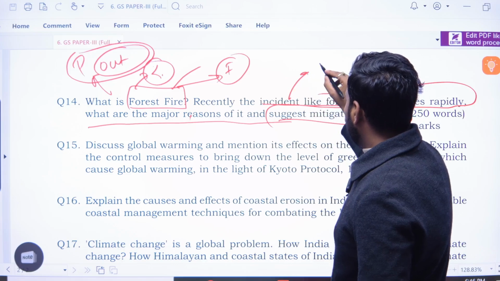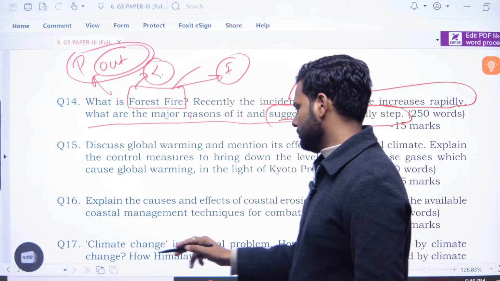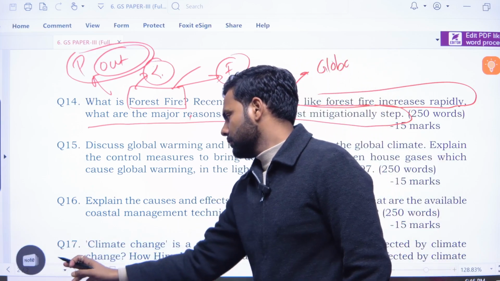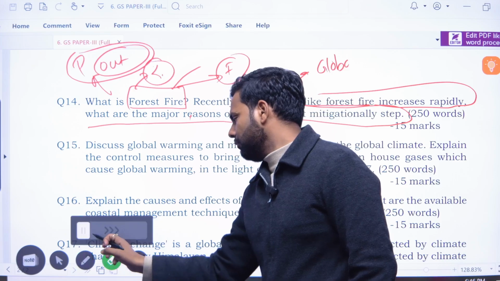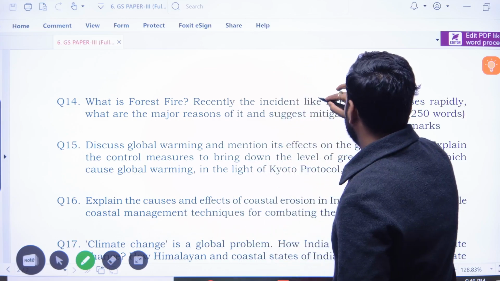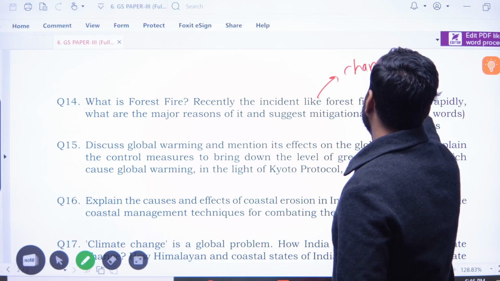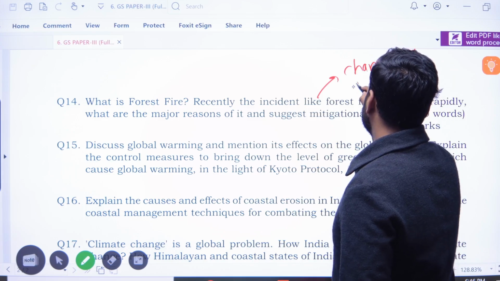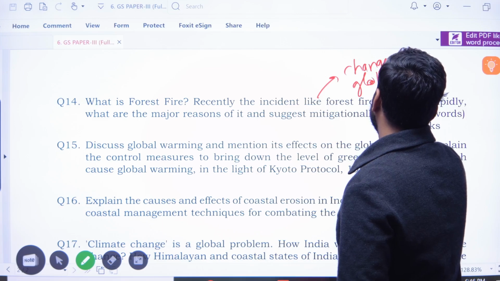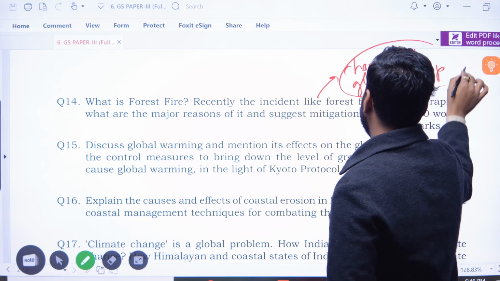So one of the reasons is global warming, or the change in the global temperature.